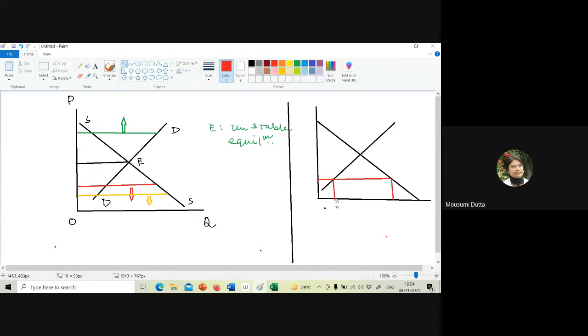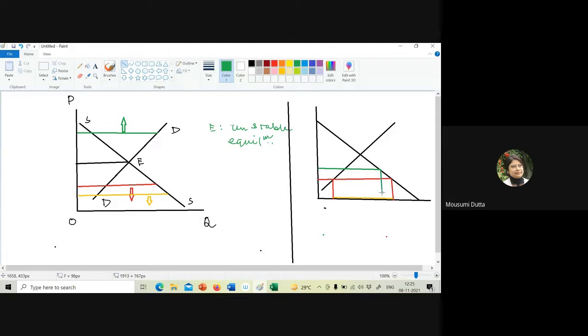So this is the amount of excess demand at this price.